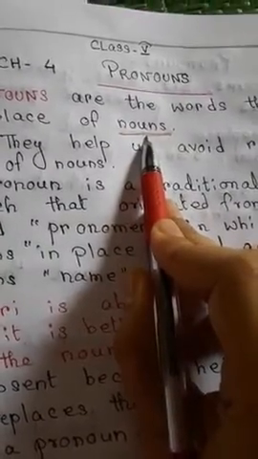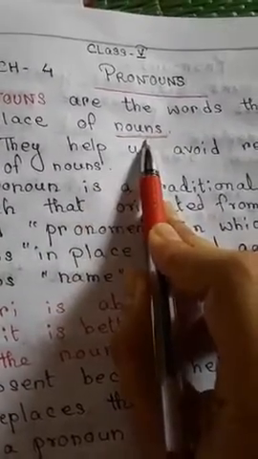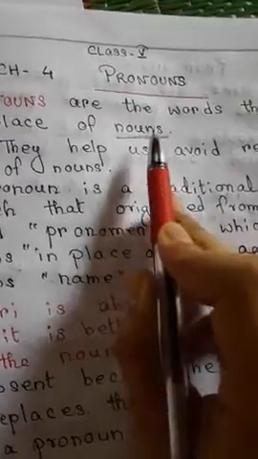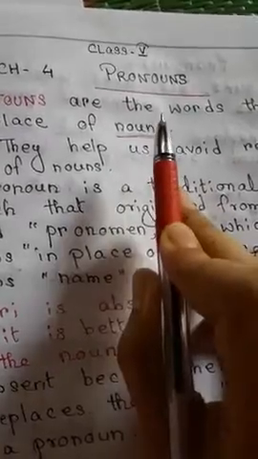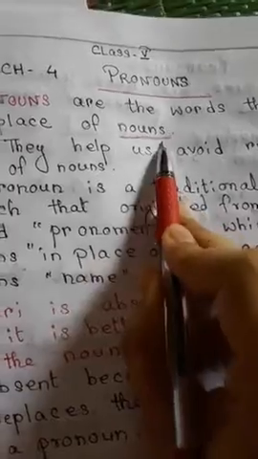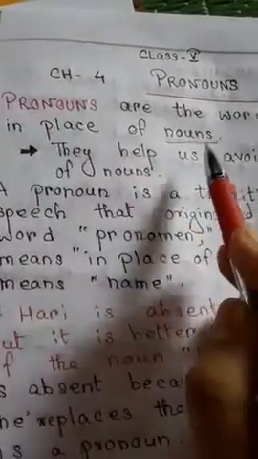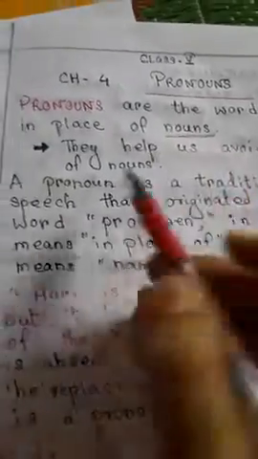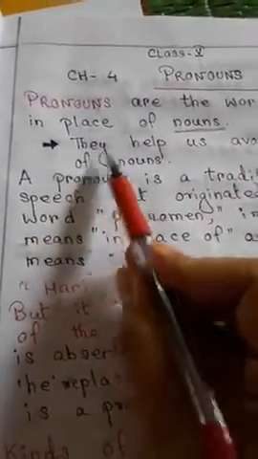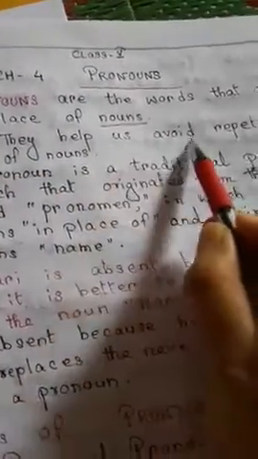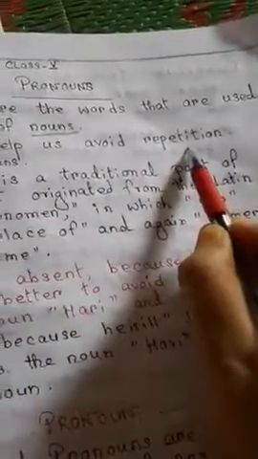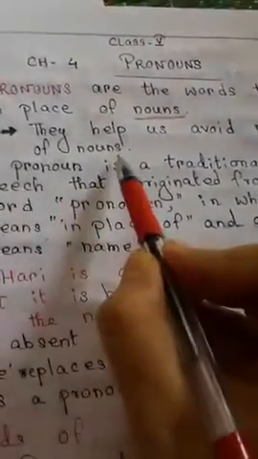Noun means names of person, names of place, names of animal or thing. And pronoun is used in place of nouns. They help us avoid repetition of nouns.